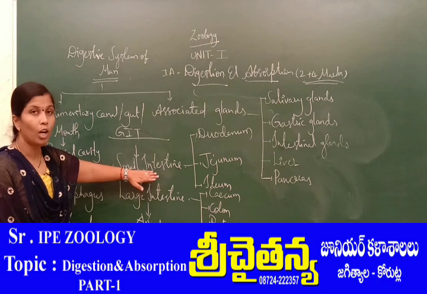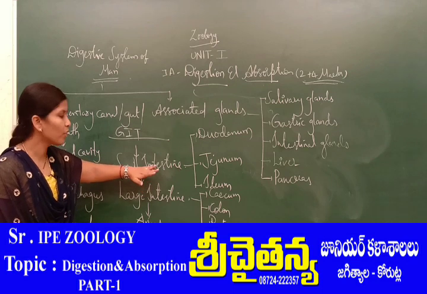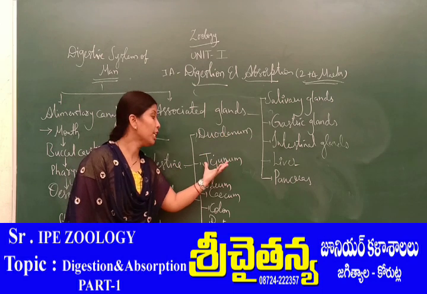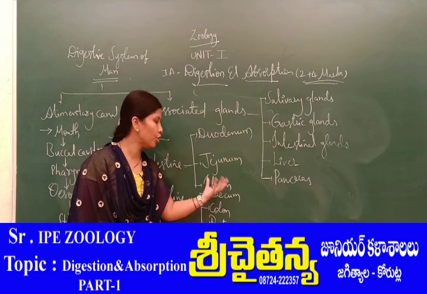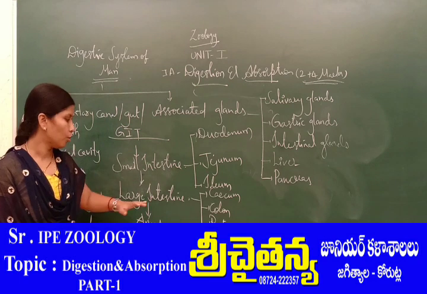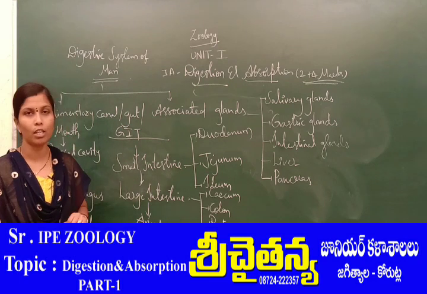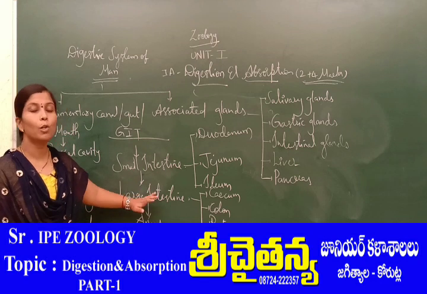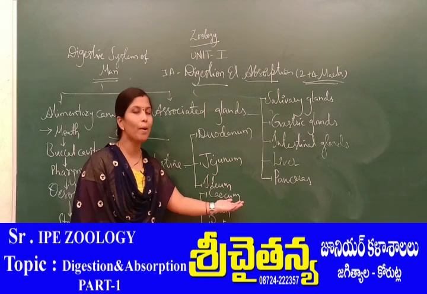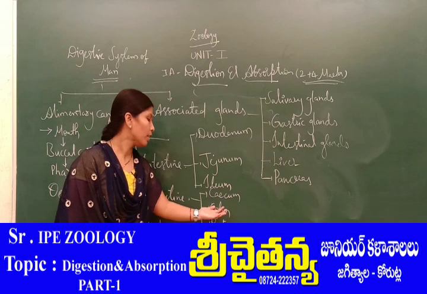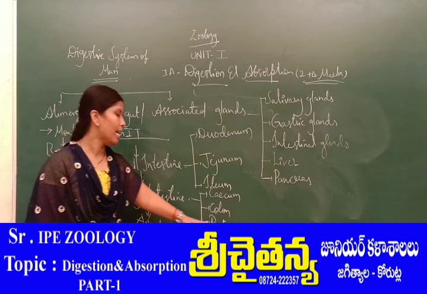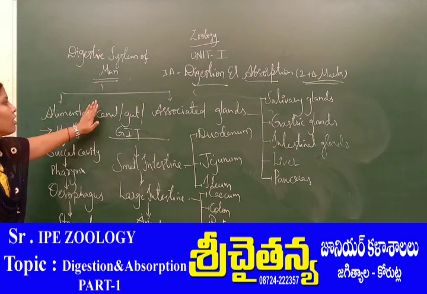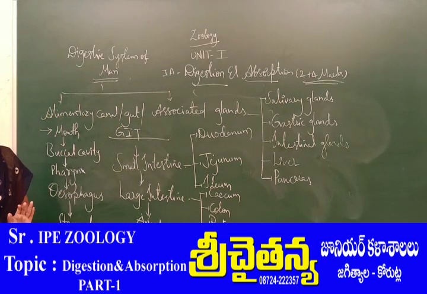When we are talking about the small intestine, it again has three parts: duodenum, which opens into jejunum, which opens into ileum. So this is about the parts of a small intestine. Likewise, the large intestine also has three parts. The initial part of the large intestine is the cecum, the second part is the colon, and the last part is the rectum.